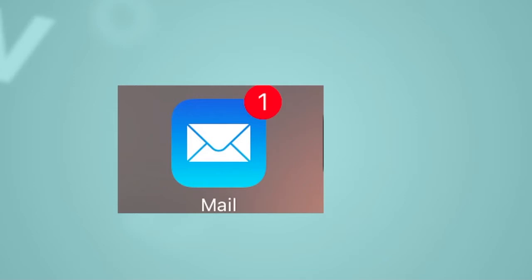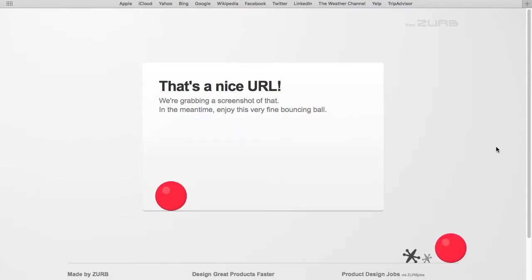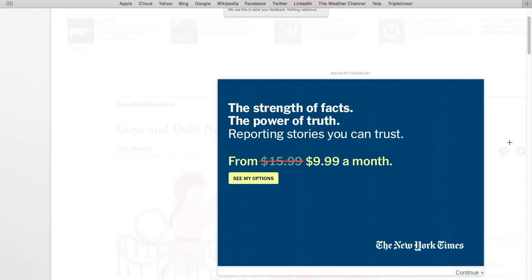So, as we spoke about earlier, we're going to go ahead and use the Bounce app website to paraphrase the article. As you can see here, all I did was put in the URL for the article, and then from there all I do is put grab screenshot. Now as it loads up, it'll put it all as one screenshot in which we can annotate the page.